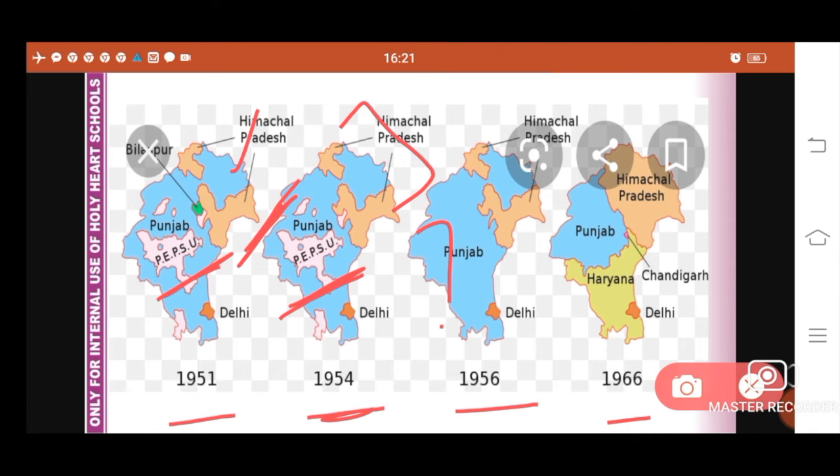However, Himachal Pradesh was still a separate UT and it was separated from Punjab. In 1966, you can clearly see that Himachal Pradesh was made a state from UT. Punjab and Haryana were created on the basis of language, and Chandigarh was made a shared capital of both the states.